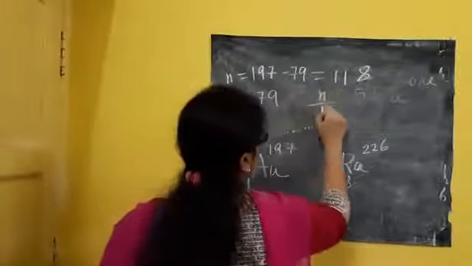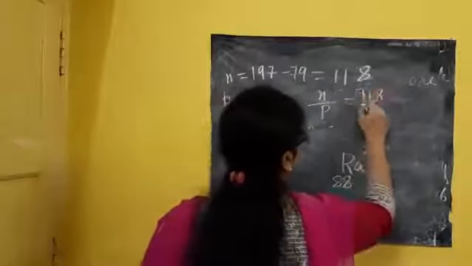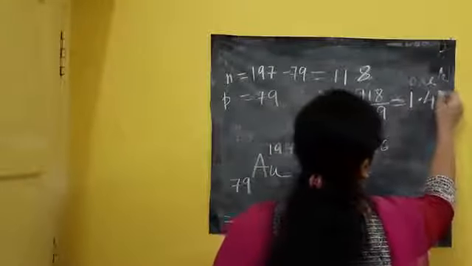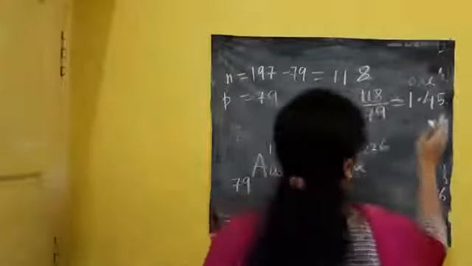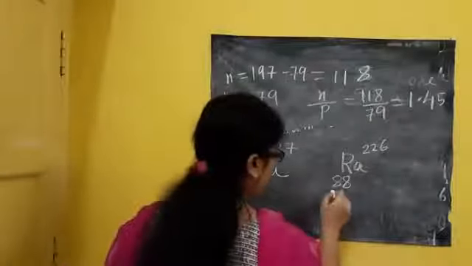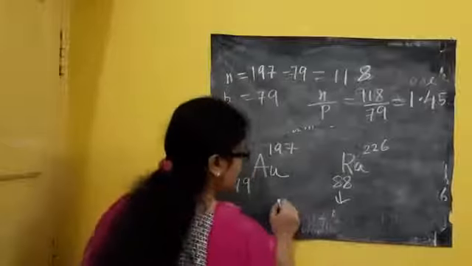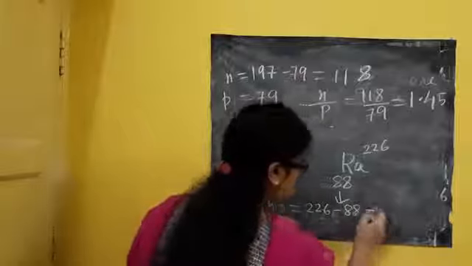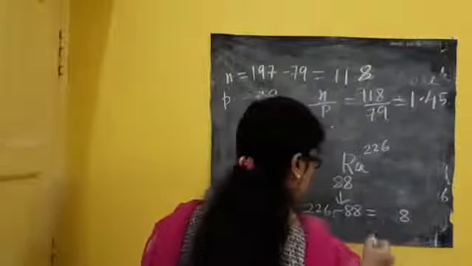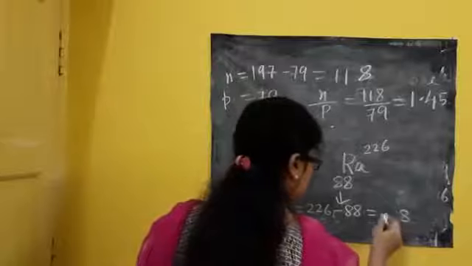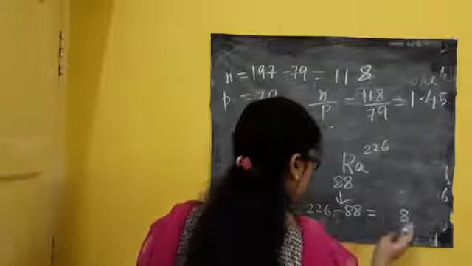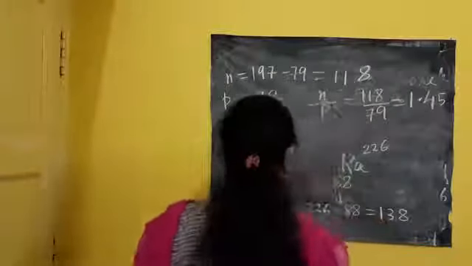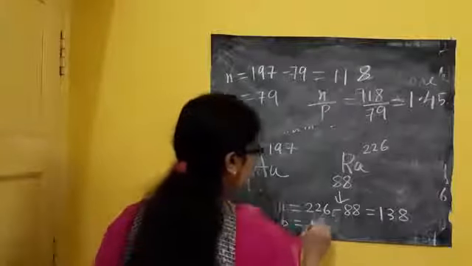So the neutron by proton ratio, if you do 118 by 79, you will get nearly about 1.49. And for the same case for radium, neutron is 226 minus 88, which is 138, and proton is 88.